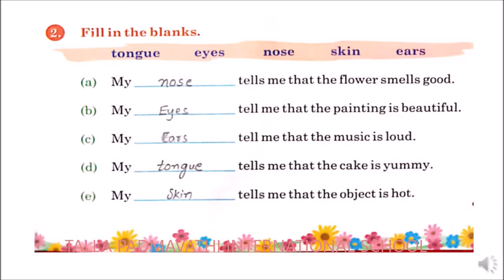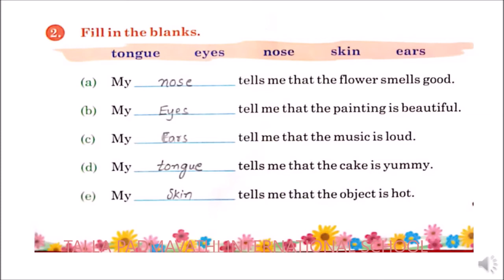Now it comes to fill in the blanks. So here are a few options given below. So what are those options? The options are tongue, eyes, nose, skin, ears. So what is your first one? Here my dash tells me that the flower smells good.